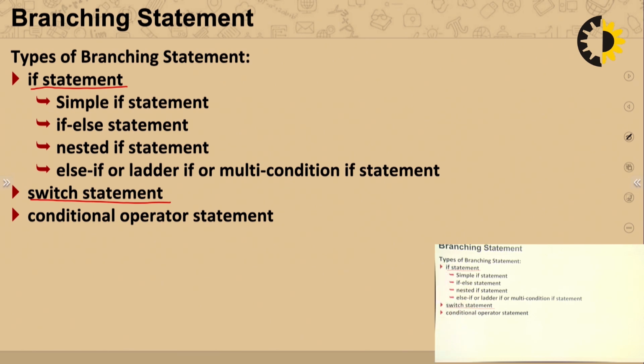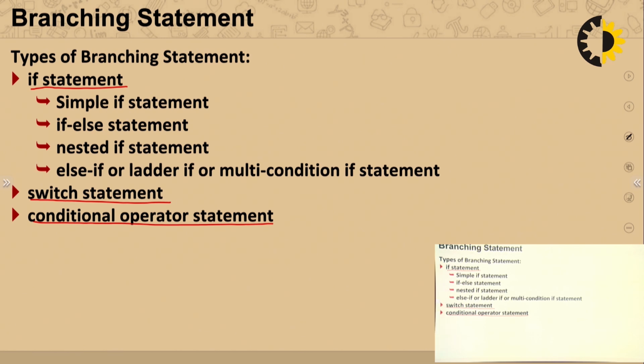According to the switch we go to the particular case, and that case will be executed. After each case we apply the break statement, so that after the execution of that case it comes out of the switch. The third category is the conditional operator statement, that is, the ternary operator. We will discuss all of these.